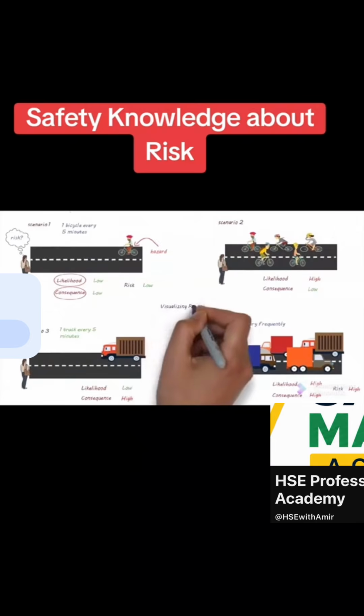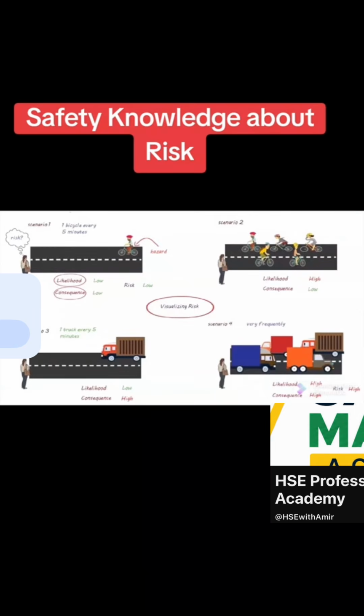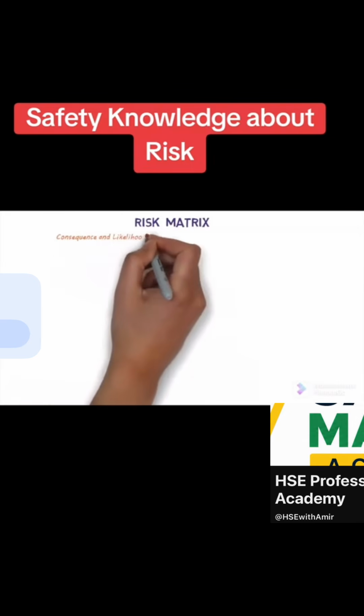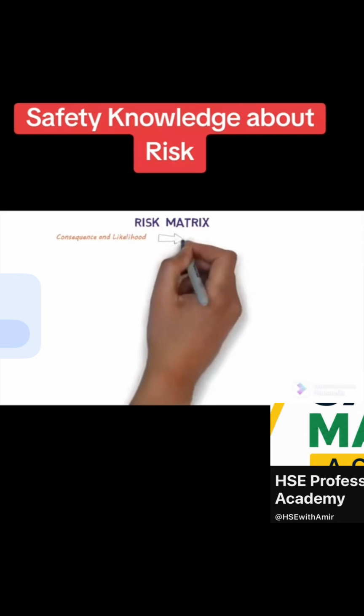A simple way of visualizing this and figuring out the overall level of risk is by using a risk matrix. In a risk matrix, information about consequence and likelihood can be used to determine the overall level of risk. Let's have a look.